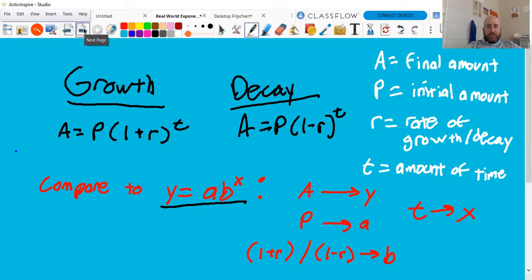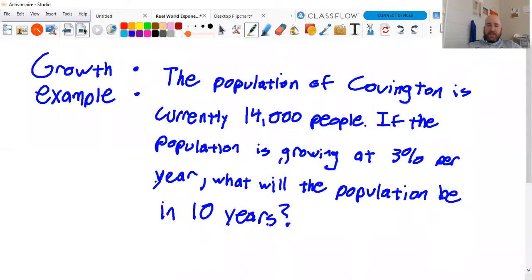All right. So our first example is a growth example. And I'm telling you it is a growth example, but there's going to be some things we have to look for when we're talking regular growth and decay problems. The population of Covington is currently 14,000 people. If the population is growing at 3% per year, what will the population be in 10 years? So when we're talking regular growth and decay problems, there's really 5 things that we got to identify. 4 we'll be able to. The one we can't is the 5th thing we're looking for.